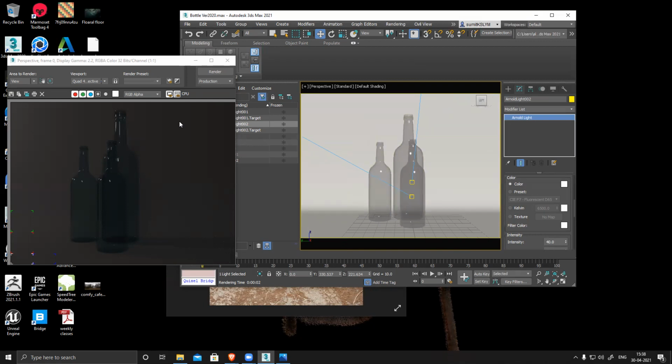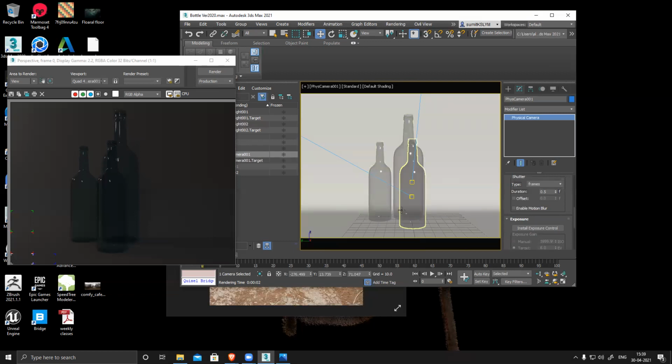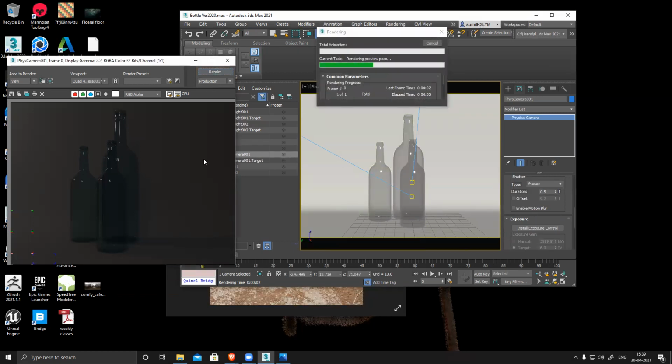If you have a camera, okay. In my scene there is no camera. Suppose I want to convert this, this is just a frame. If you want to convert this into a camera, press Control C. You can see this changed from a perspective to a physical camera. Now I have a camera. I can go to perspective or left view or some other view, and just press C, and we'll come back to camera view. Now render.